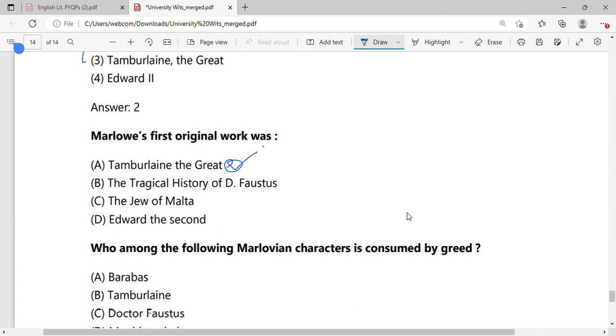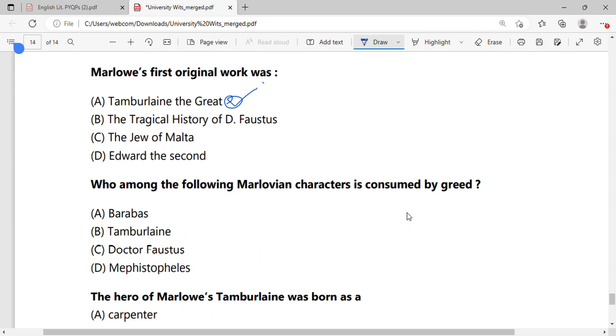This is just so that you do not forget any of these details, and I can let you know what is important, what is asked in the paper. Who among the following Marlowian characters is consumed by greed? Barabas, Tamburlaine, Dr. Faustus, and Mephistopheles. Who is consumed by greed? Barabas, the Jew of Malta. He is the Jew of Malta.